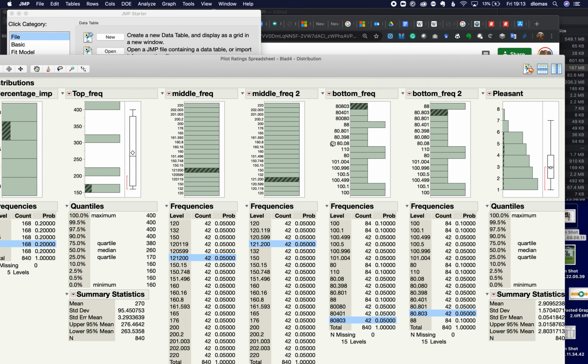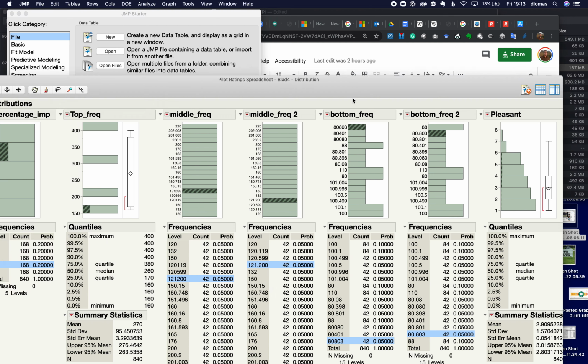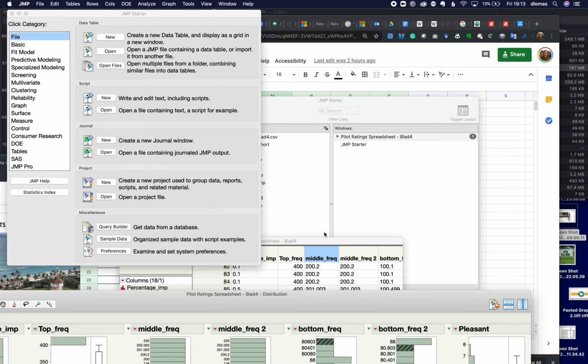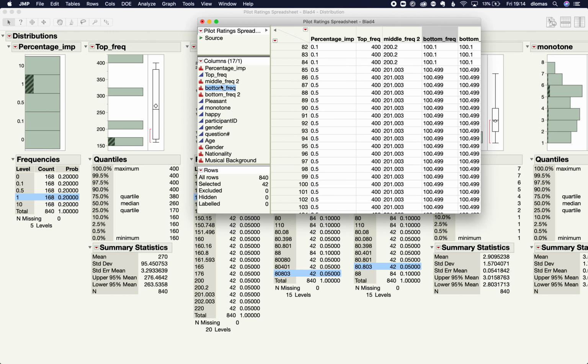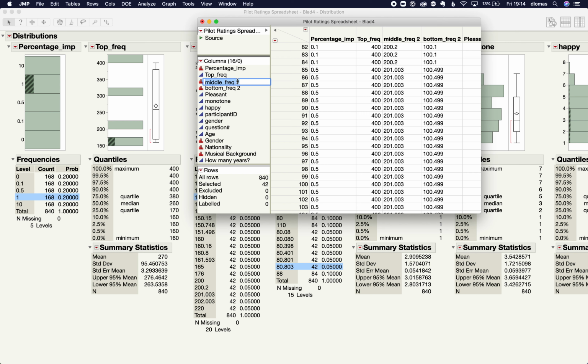Oh, right. When you recode, it creates a new column unless you change it. So I'm going to come back over here. I'm going to delete this column, and delete this column, and I'm going to rename this one because I meant to make it the same column, but I didn't.